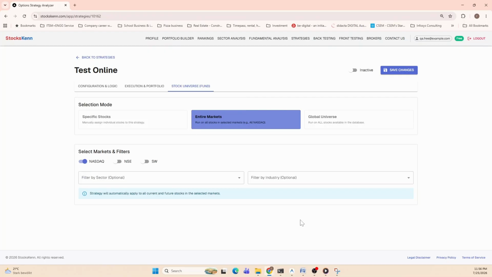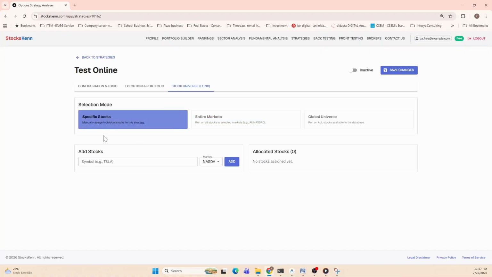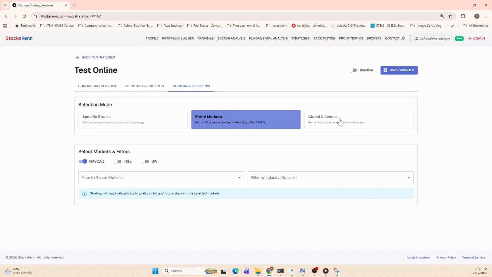So you can keep your focus or define a focus using these available parameters. Or you can say, okay, I want to specify a list of stocks which I'm comfortable with. So you can also define that, or you can define a global one where all the markets will be considered as part of the strategy. But for this situation, let us only take Nasdaq, and I will save it.